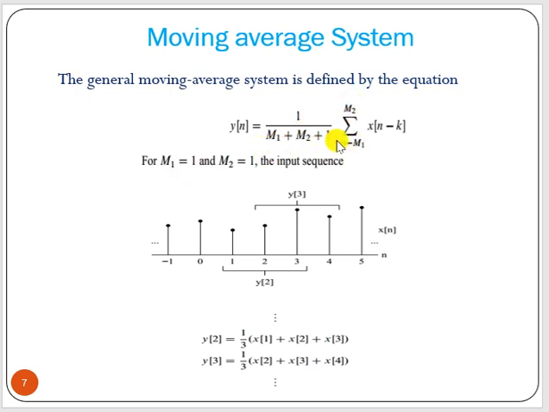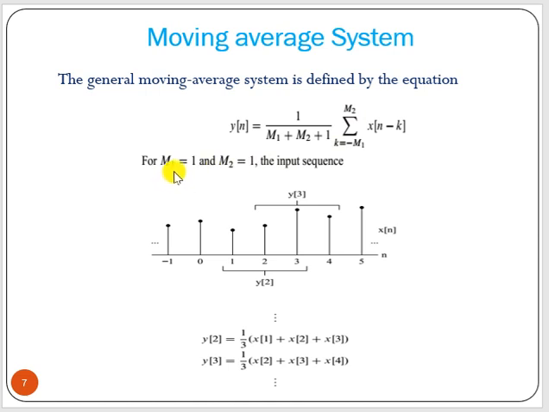That means this becomes a non-causal signal. What is the total length? M1 plus M2 plus 1. Why 1? Because there is a term 0. If say M1 equal to 1 and M2 equal to 1, then the indices are minus 1, 0, then 1. So the total is 3 samples, 1 plus 1 plus 1.